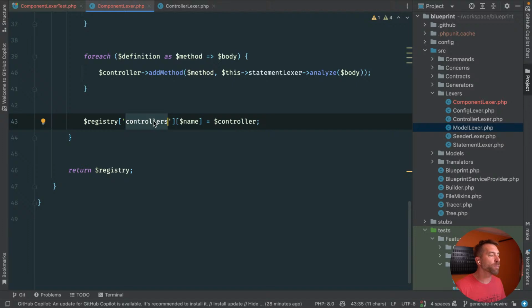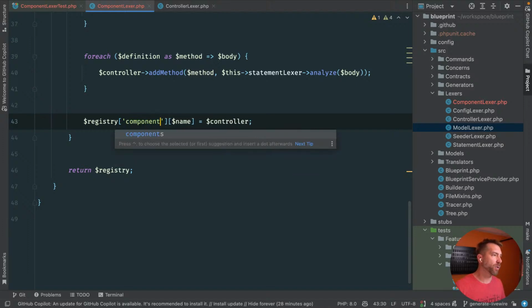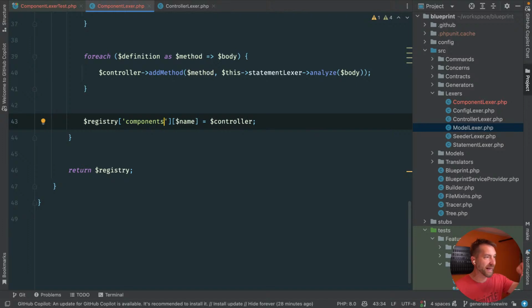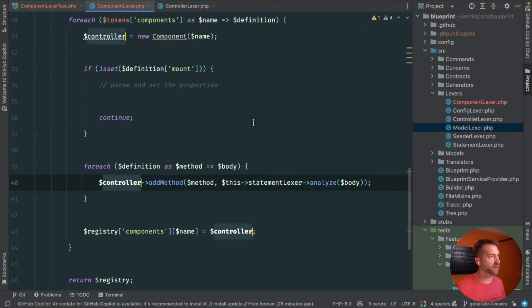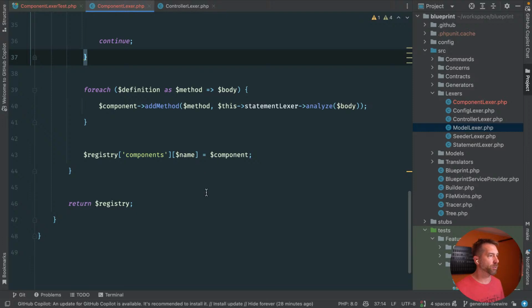So we're going to leave that alone, and then here we would say components name ultimately is equal to, and we're not going to call things controller anymore. Let's call things component, and then we return registry.